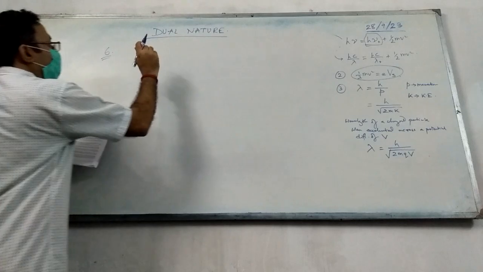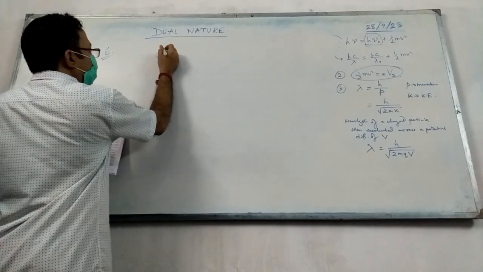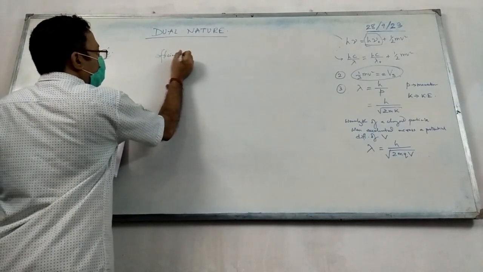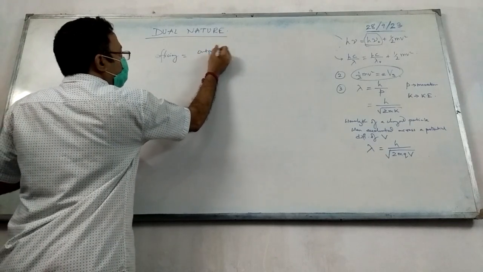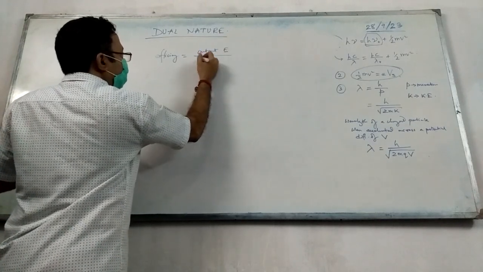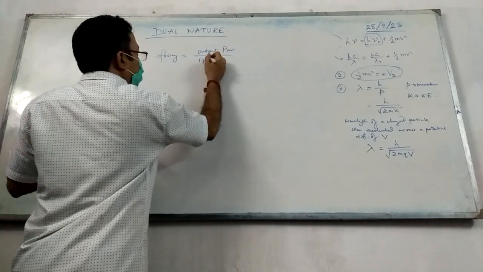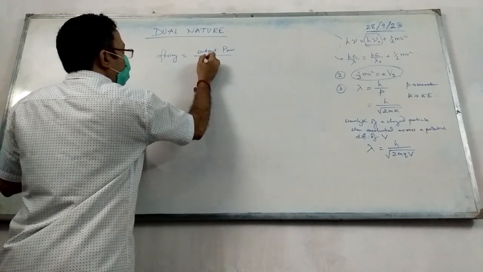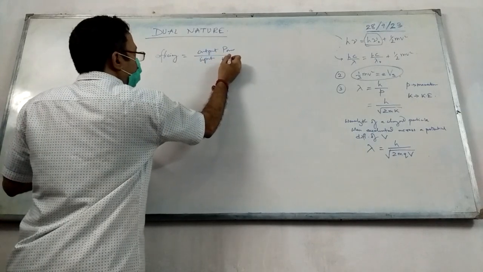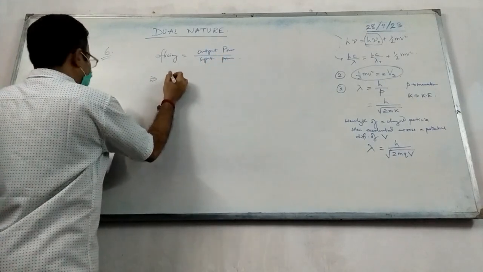Now you know what efficiency is? What is efficiency? Output energy by input energy, or output power by input power. Efficiency is given as 10%.